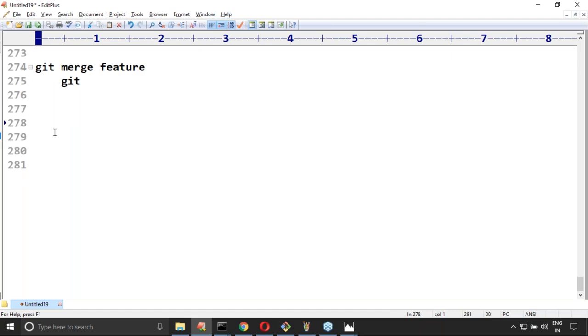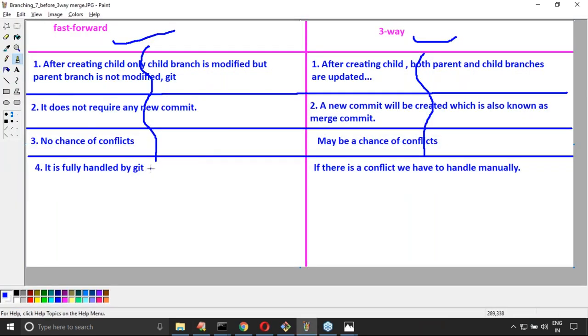Sir, here an alternative to merge operation is rebase. If you want to understand rebase, you should compulsorily have clear clarity on fast forward and three-way merges. If you don't have the clarity, then you can't understand the next level. That's why please make sure whatever examples I showed, better do them yourself. It's a matter of few minutes, hardly 10 minutes, you can complete these examples. But understanding the theory is very, very important.